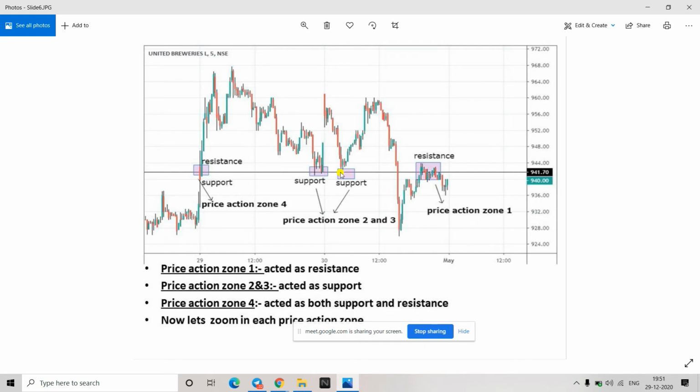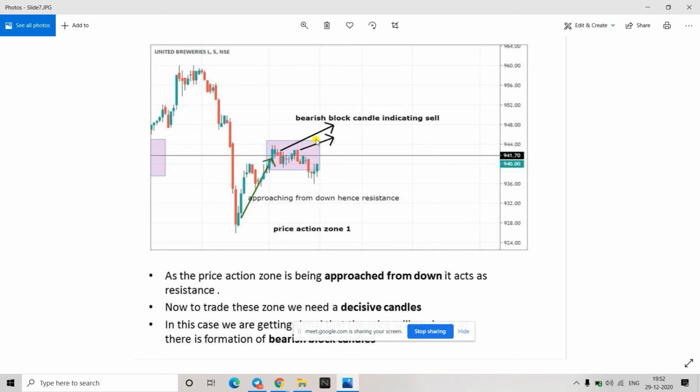Yes. So what is the trade? I'll tell you how. Now what we'll do is zoom into this price action and see what is happening inside that. I have just zoomed into the price action zone which was there. Just give me a second.